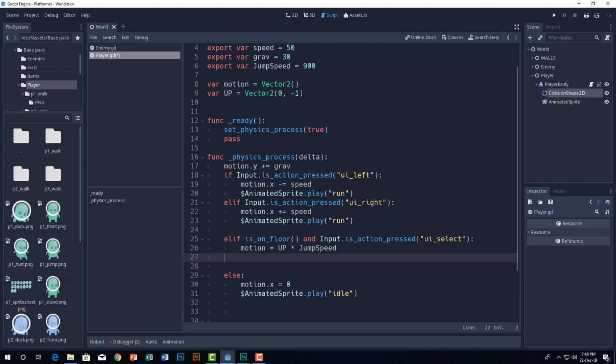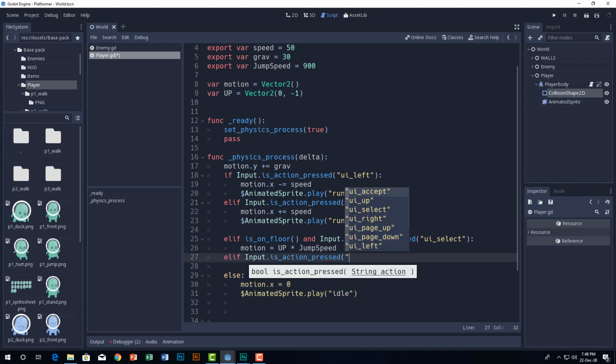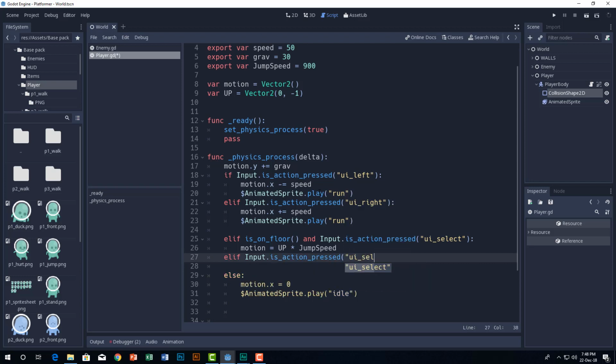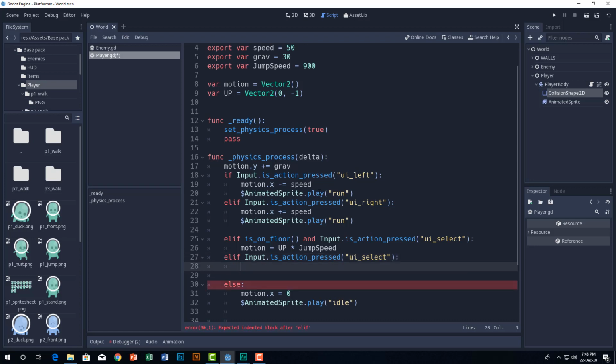If you are using isOnFloor with the input is action pressed, it will not work. So you have to create it manually. I tested it out, it doesn't work for some reason.